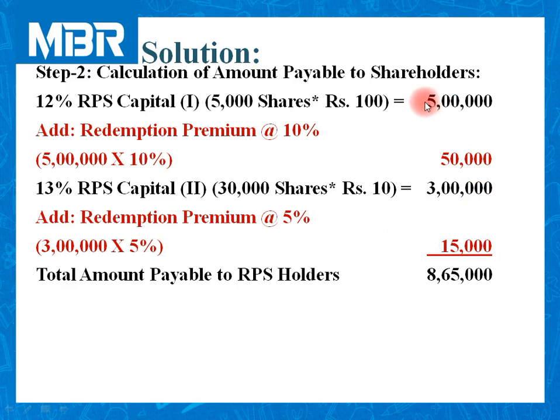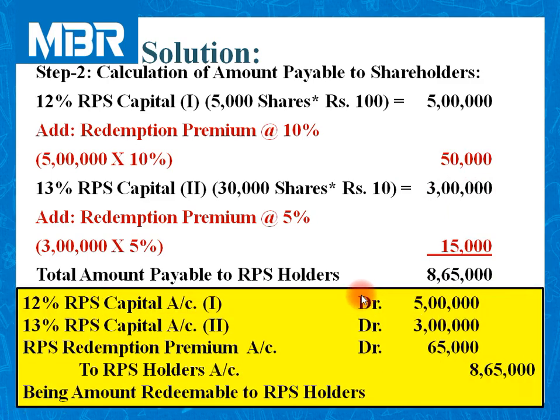So you can say 5 lakhs plus 3 lakhs, 8 lakhs for capital, and 50,000 plus 15,000, 65,000 rupees for redemption premium.